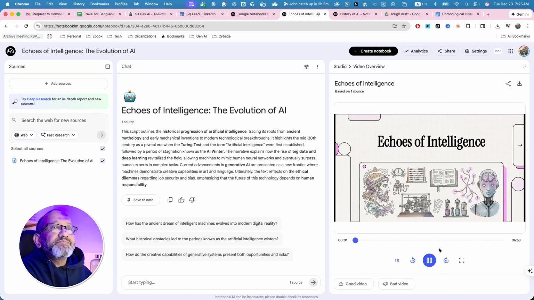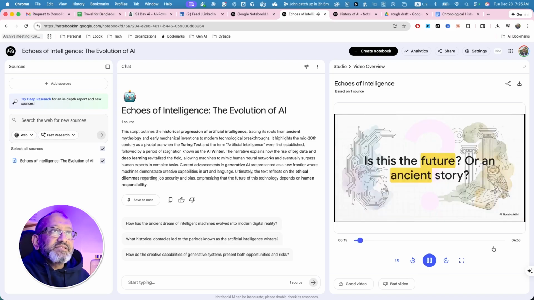Today, we're diving into the long and honestly fascinating history of artificial intelligence. And here's the thing you'll find out. This isn't just some modern tech story. It's about a dream that's pretty much as old as humanity itself. So let's just start with a thought. Picture a machine that gets you, that knows what you